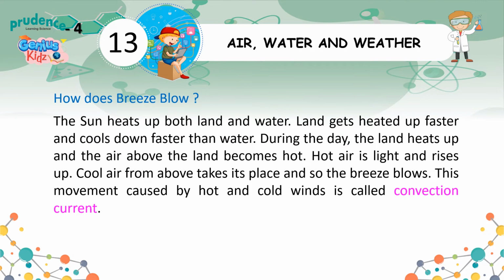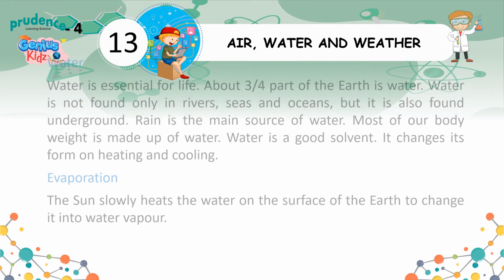How does breeze blow? The sun heats up both land and water. Land gets heated up faster and cools down faster than water. During the day, the land heats up and the air above the land becomes hot. Hot air is light and rises up. Cold air from above takes its place and so the breeze blows. This movement caused by hot and cold winds is called convection current.